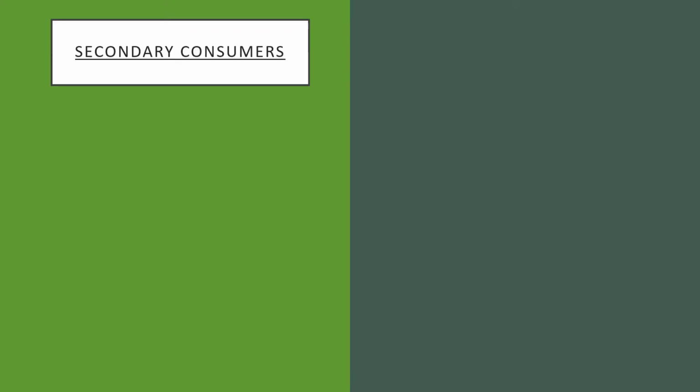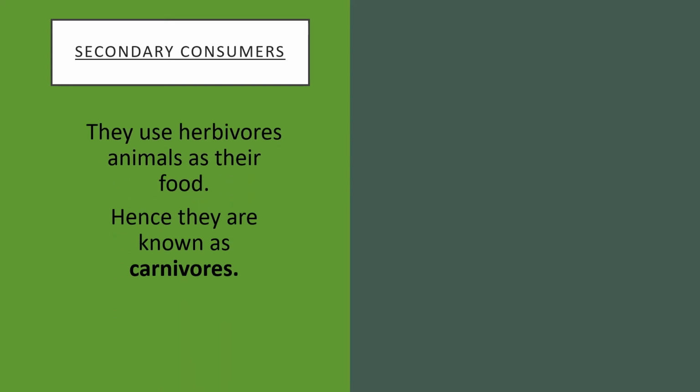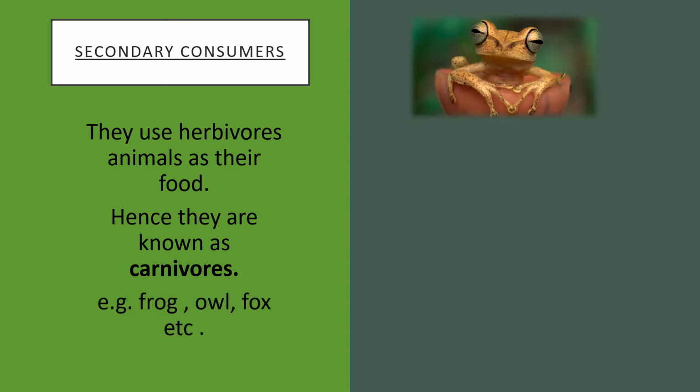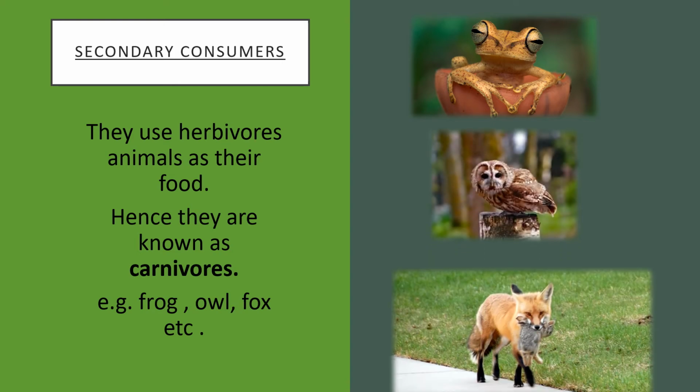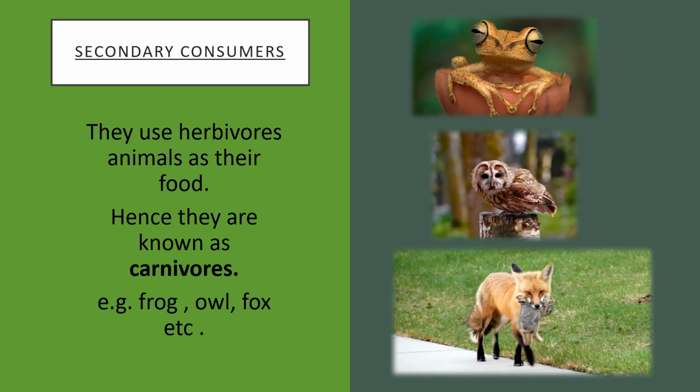Then the next trophic level is of secondary consumers. Secondary consumers are the animals which are dependent on herbivorous animals, or they use herbivorous animals as their food, and therefore these animals are known as carnivorous. For example, frog, owl, fox, etc.